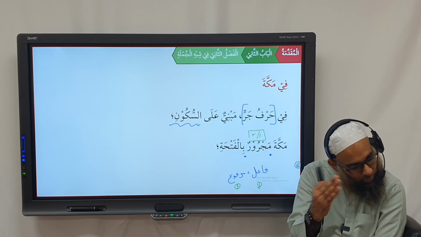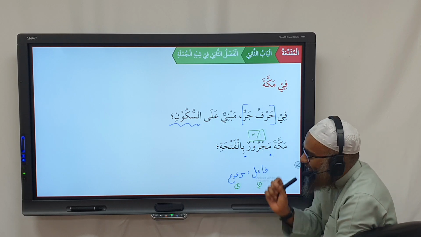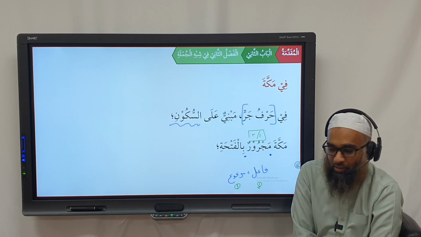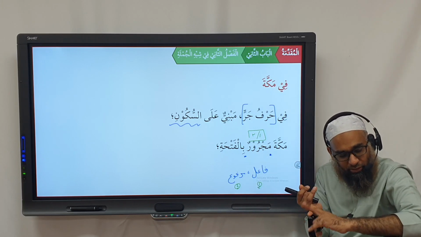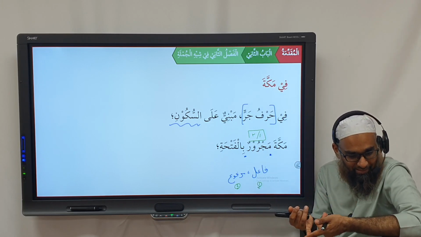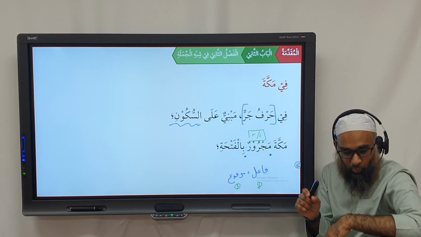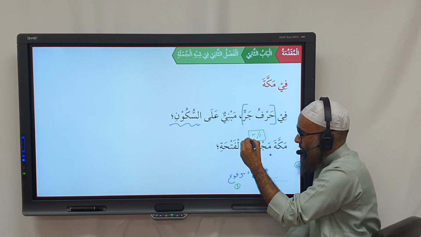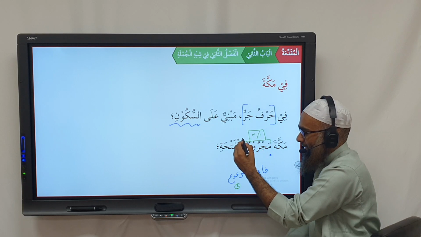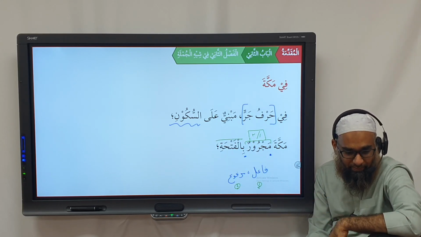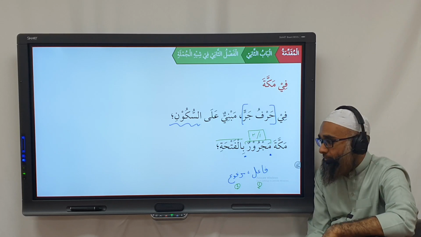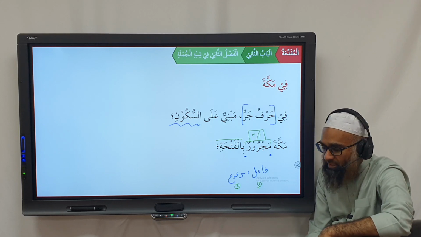A majroor is also majroor. So this is a bit of a funny one in the i'rab. You get what I'm saying? Because the word after harfun jar, the grammatical function is what? Majroor, and it's also the state. So that's why when you do a majroor word, you only have two, because the word majroor encompasses two aspects. Does that make sense? You understand why you only have two words? Yes? You following? So Makkah is majroorun bil fathati.